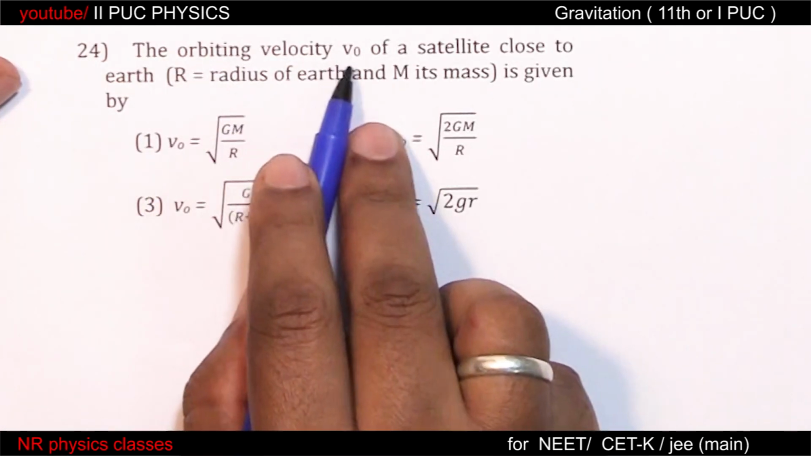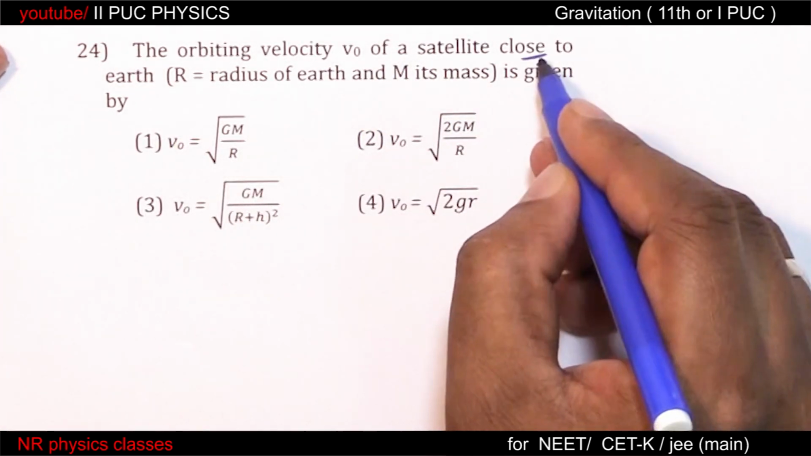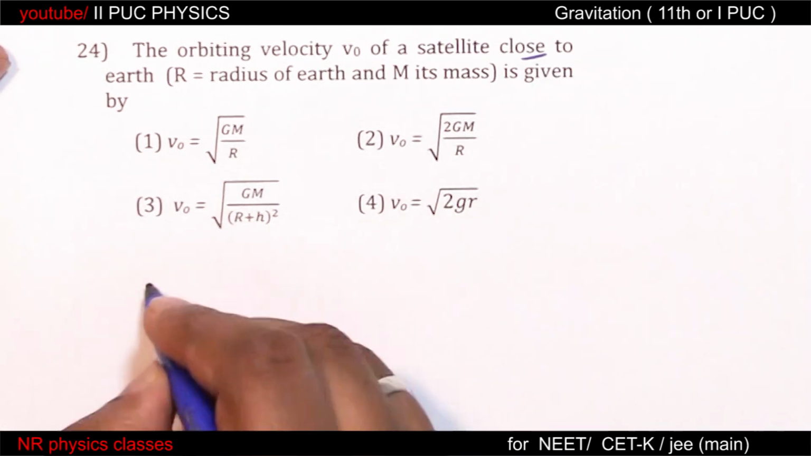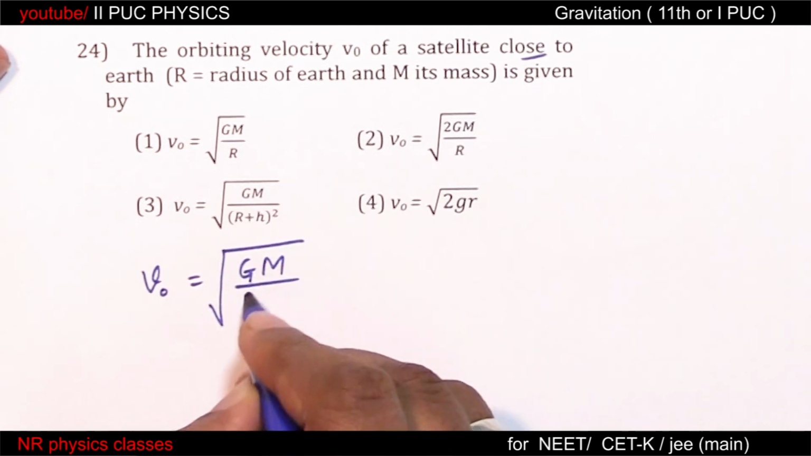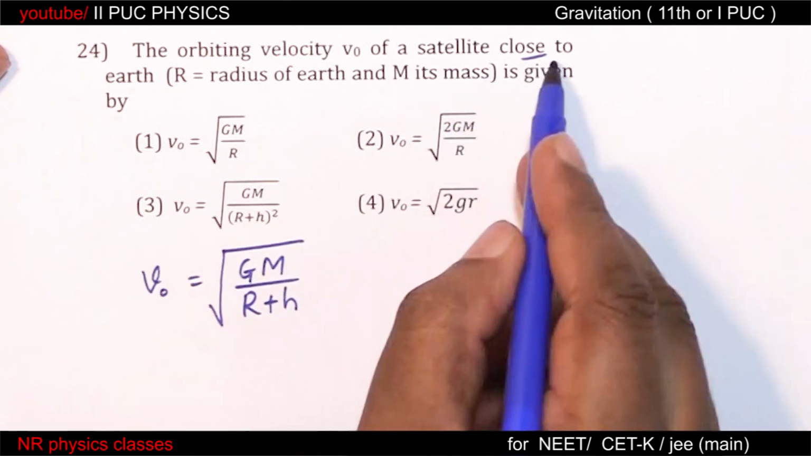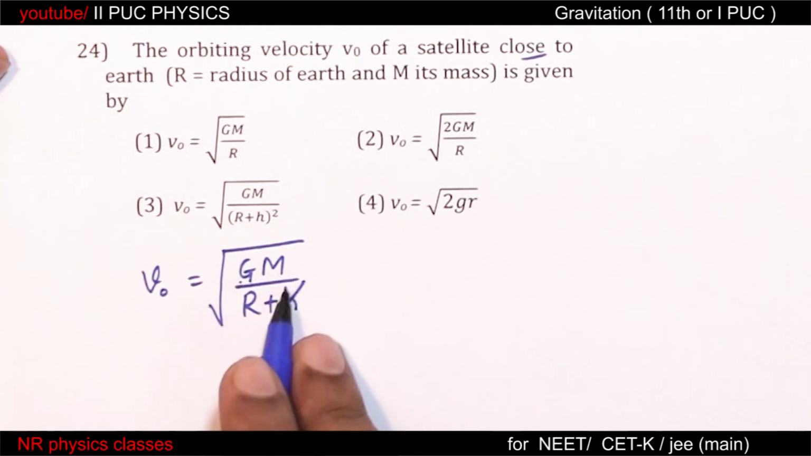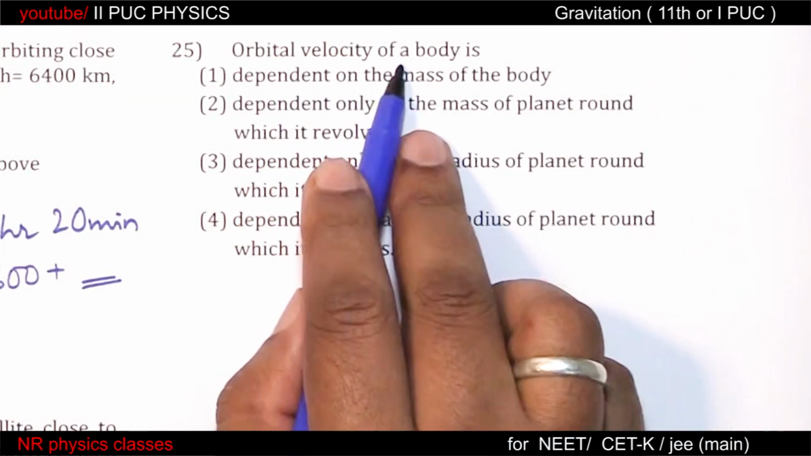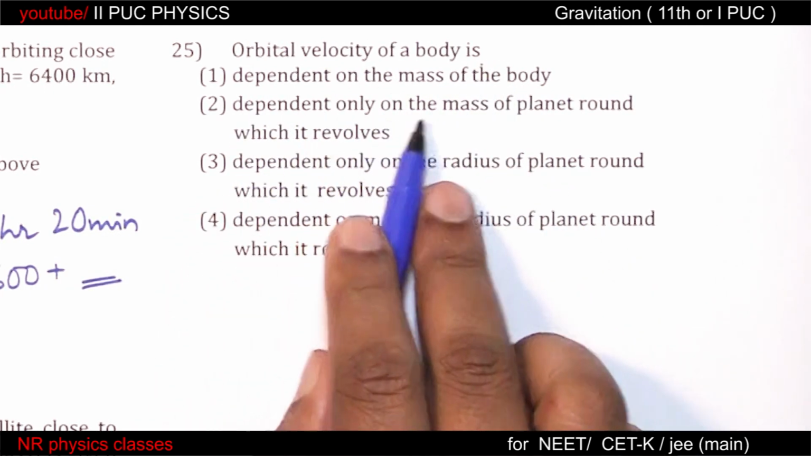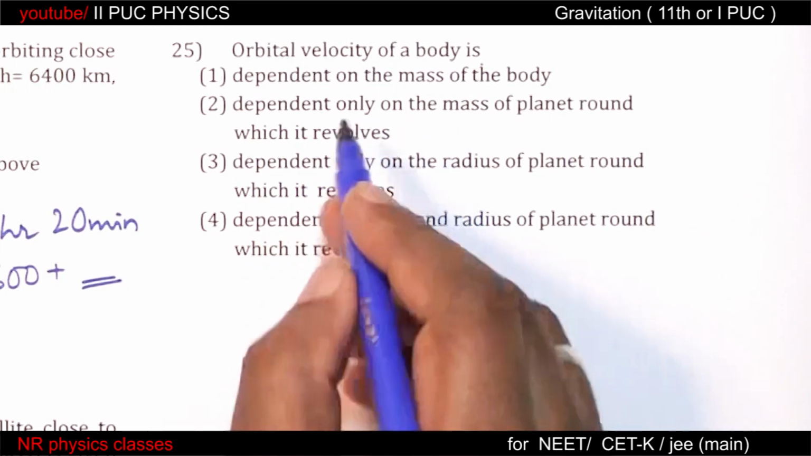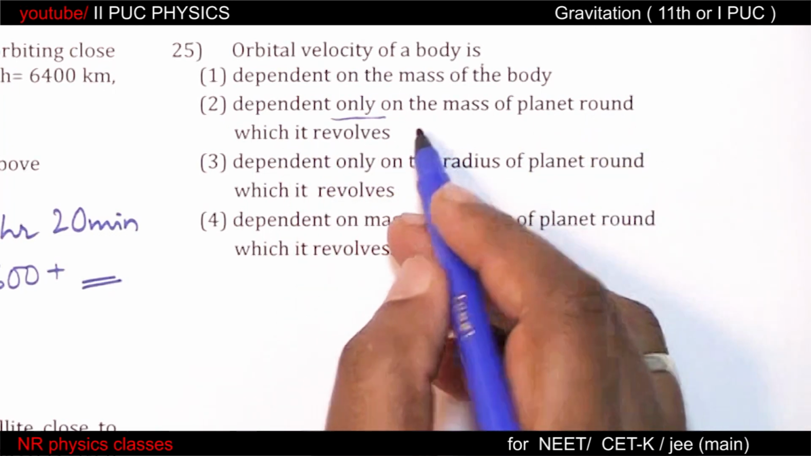The orbiting velocity of a satellite close to the earth, again close to the earth means you can neglect h, is given by, orbital velocity is root of GM by r plus h. Close to the earth means h equal to 0. So it is GM by r. Orbital velocity of a body is dependent on mass, dependent only on, take care of this, only on the mass of the planet around which it revolves.